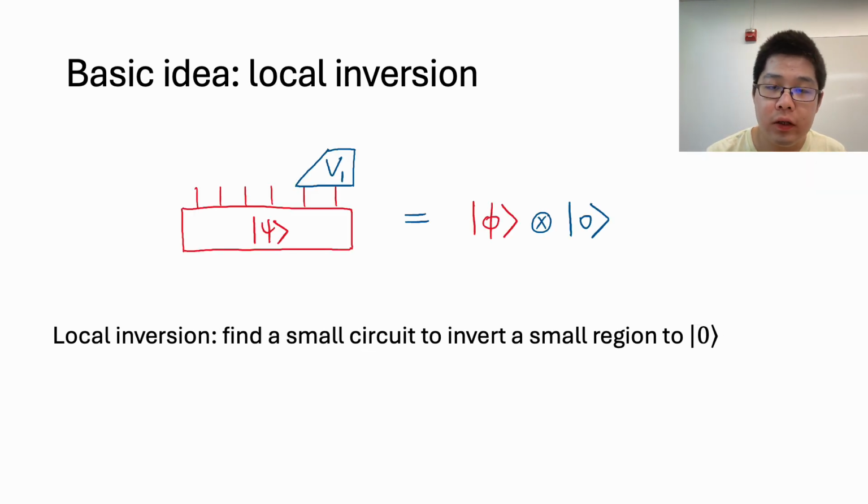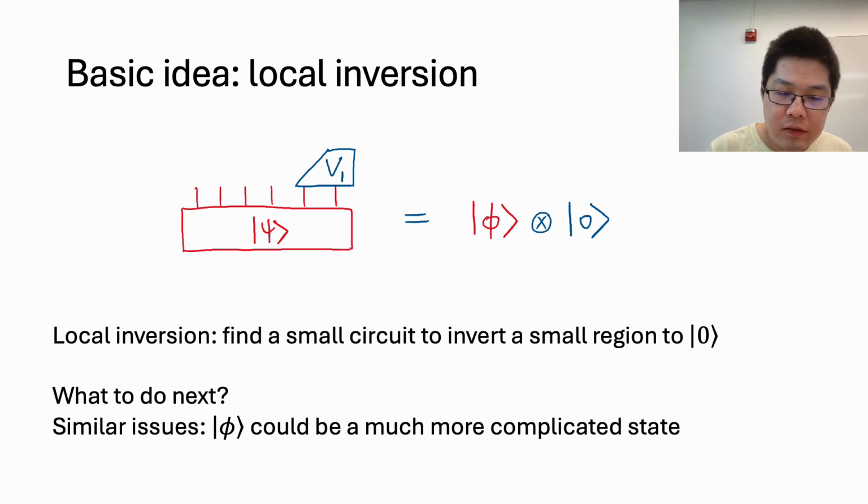So our starting point is the same basic idea, which is local inversion. Of course, here the local inversion has a different meaning, where applying it to the unknown state psi achieves the effect of disentangling some small region of qubits to the state 0 with some remaining unknown state phi.